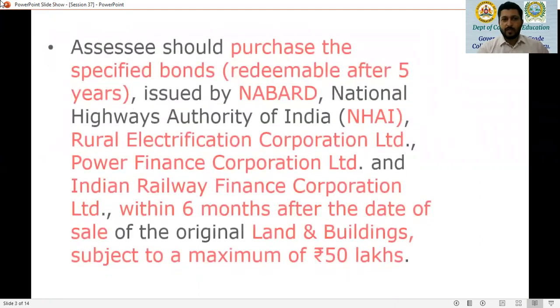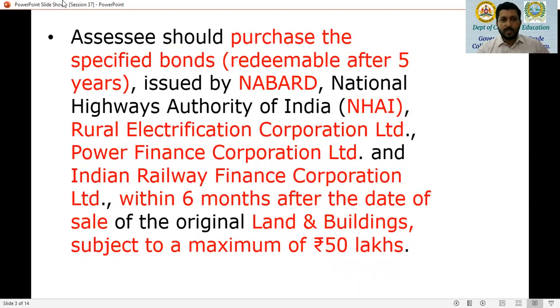What are the conditions? SSE should purchase the specified bonds, that is redeemable after 5 years, either issued by NABARD, that is National Bank for Agriculture and Rural Development, National Highway Authority of India, NHAI, REC Limited, that is Rural Electrification Corporation Limited, Power Finance Corporation Limited, and Indian Railway Finance Corporation Limited, within 6 months after the date of sale of the original land and buildings.